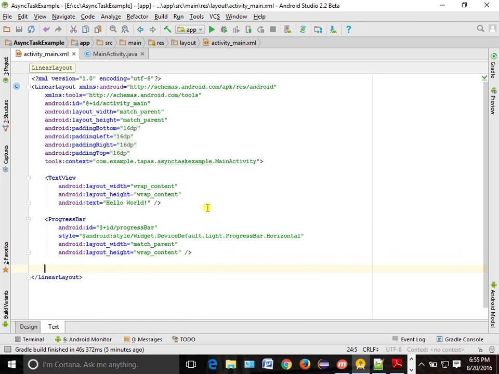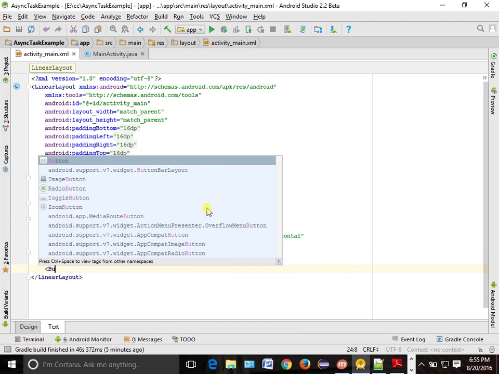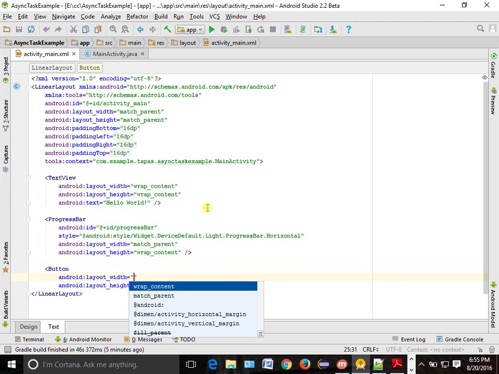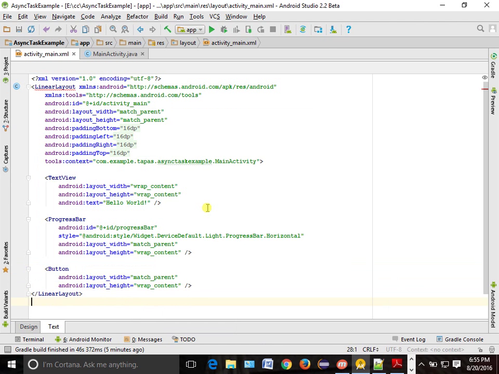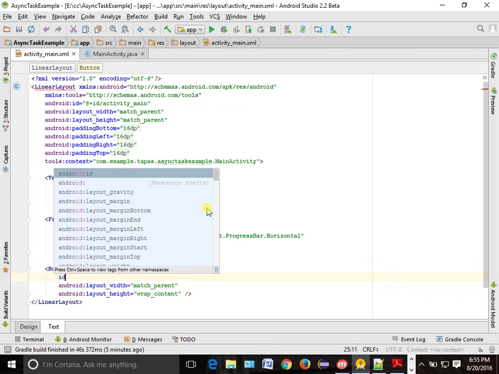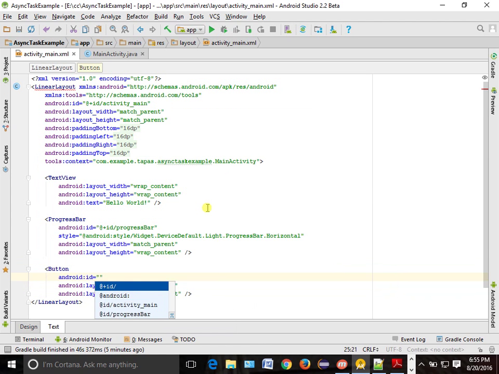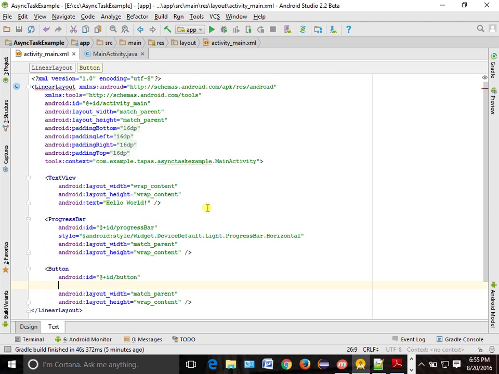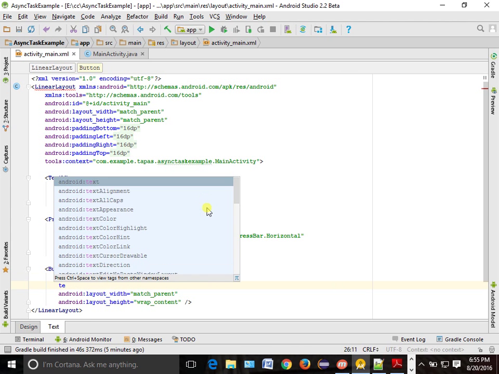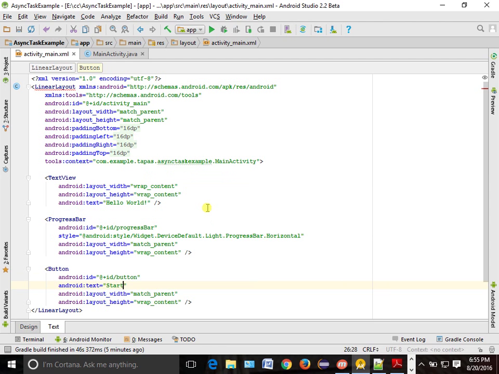Now below that we want to have one button. Width maybe match parent, wrap content. You want to give some sort of ID. How to give ID? @+id/button. And you want to set the text something like start progress. Some text you want to show basically.